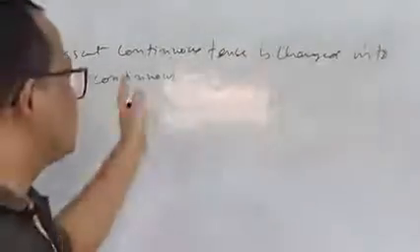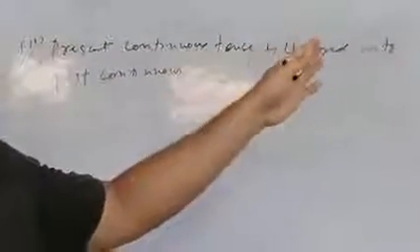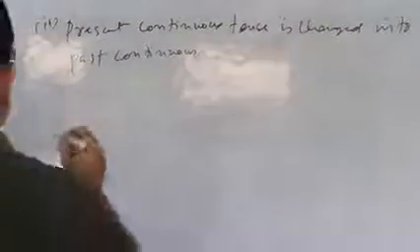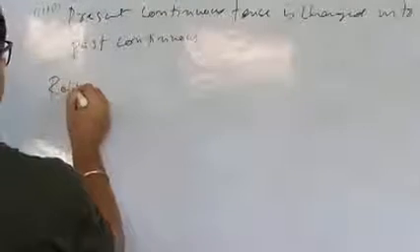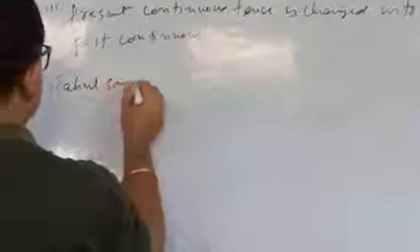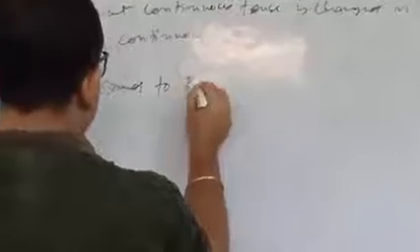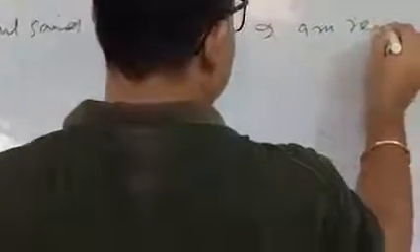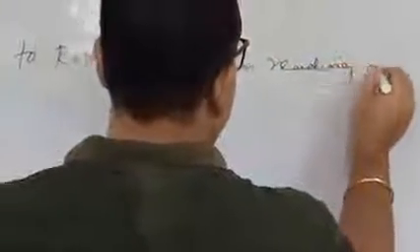So if the tense of the reporting speech is present continuous, in indirect it will become past continuous. For example, Rahul said to Rasmi, I am reading a book.